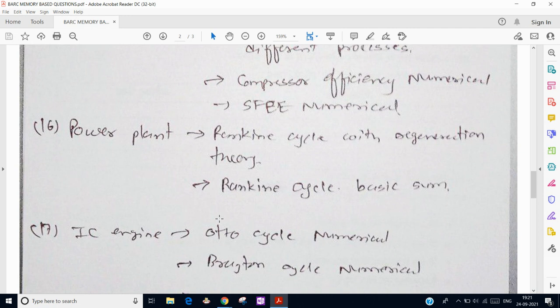If we move to power plant, there was a Rankine cycle with regeneration. There was a theoretical question with multiple statements, where we have to find the incorrect statement. And there was a simple Rankine cycle numerical. So this is from power plant.